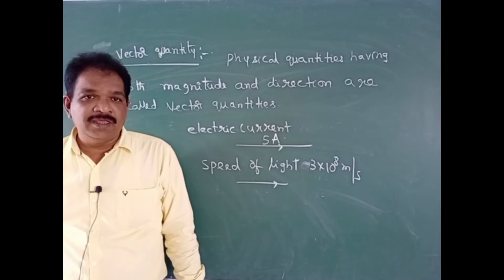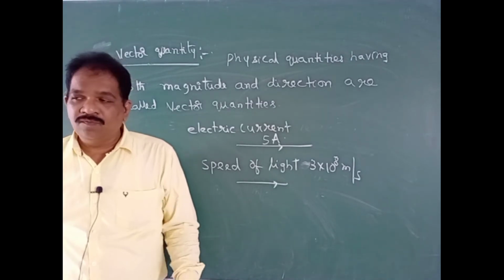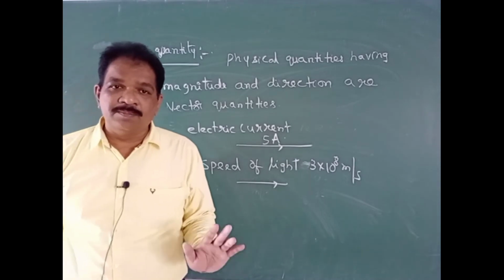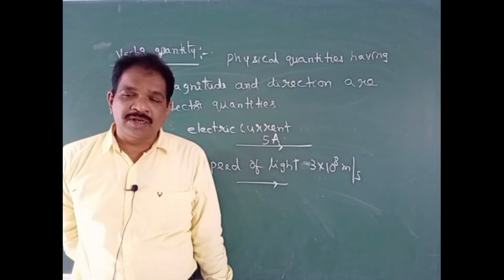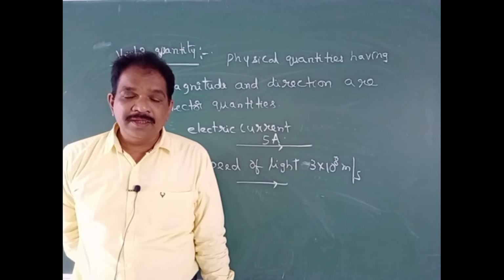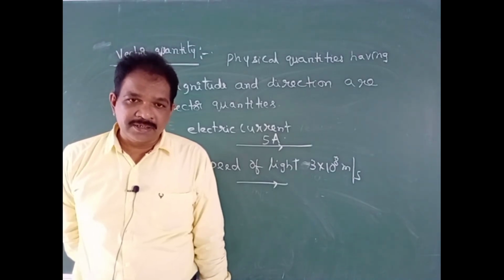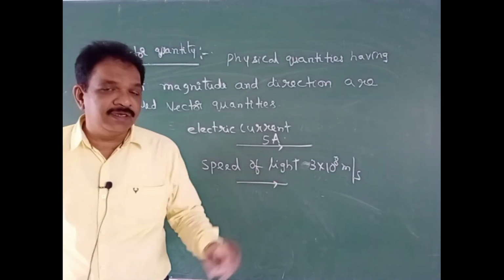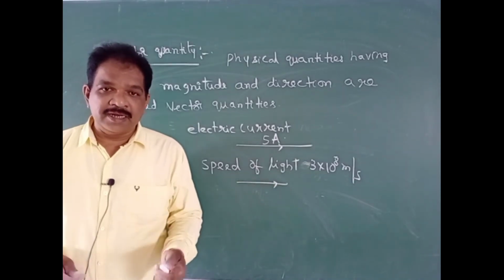But it is a scalar quantity. Why? Because it cannot be resolved into components. We cannot resolve the velocity of light into components. That's why velocity of light or speed of light is a scalar quantity.